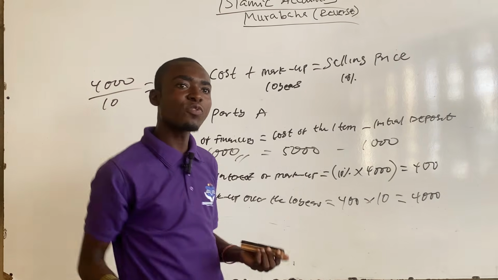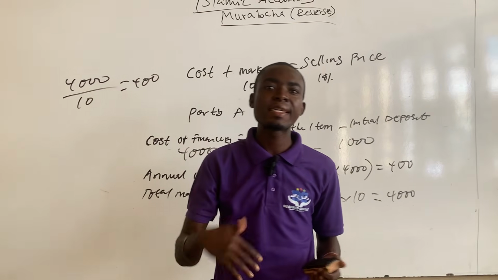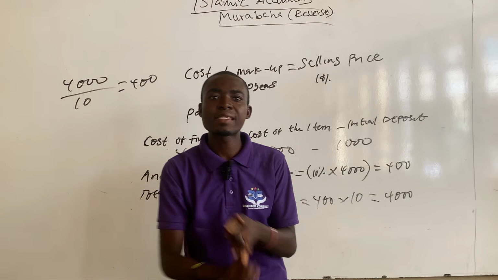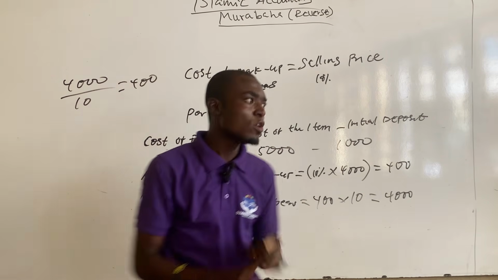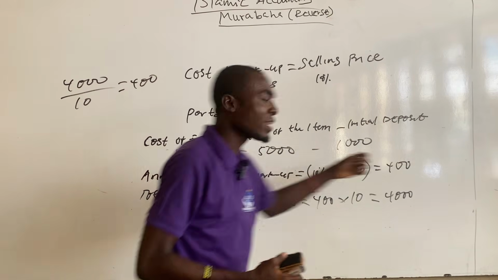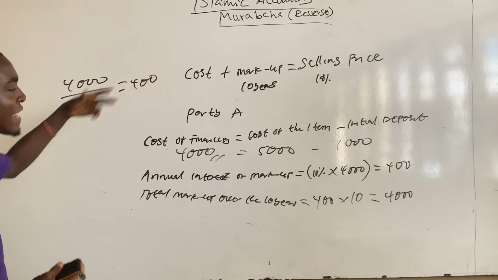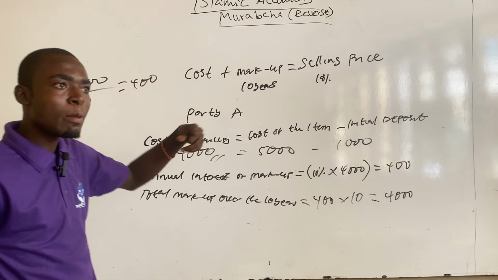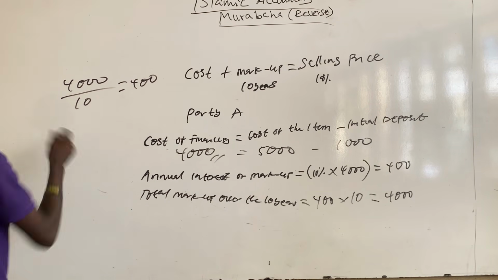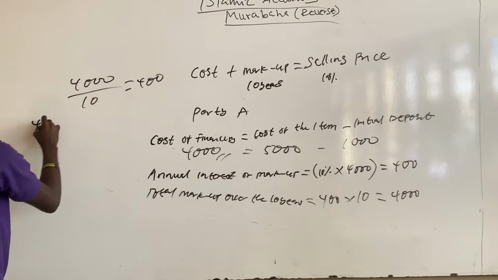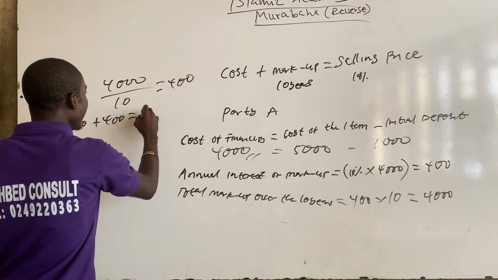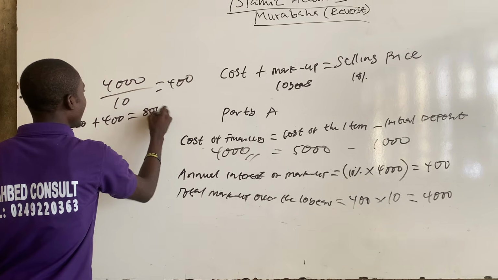So if you want to calculate the annual installment payments that party A will be making, again, that will be the annual cost of financing plus the annual markup. In this scenario, the annual interest or markup is 400, and the cost of financing that party A will be paying every year is 400. So annual installments will be 400 plus 400, and that will give 800.